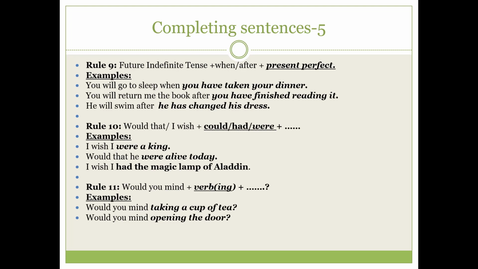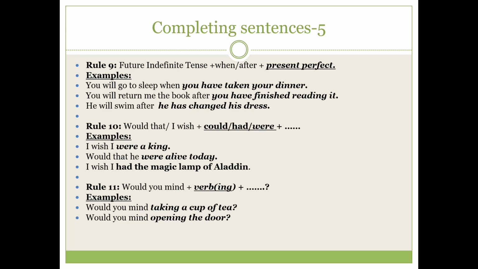Okay, the same thing. Then rule number 11: you will find would you mind in the beginning, and after would you mind, you will remember that you have to use the ing form of the verb always. So the examples will be like this: would you mind taking a cup of tea?